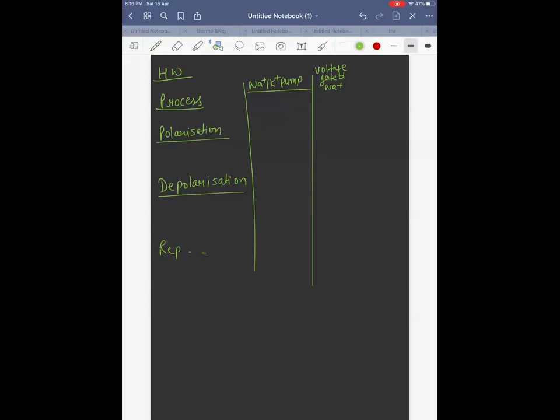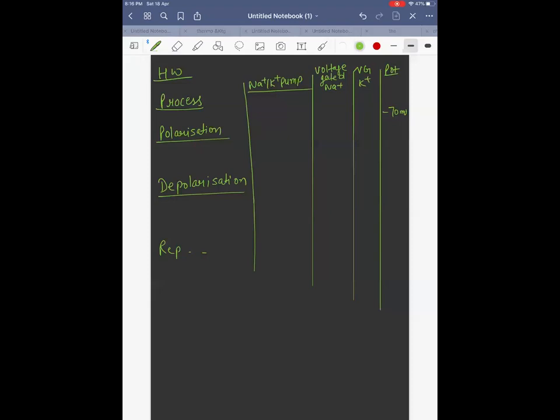In the third column, voltage gated sodium. Fourth column, voltage gated potassium channel. Is it open or closed? Fifth column, you can write the value of potential across the membrane. For example, in polarization, it is minus 70 millivolt, right? Similarly, you need to write all.